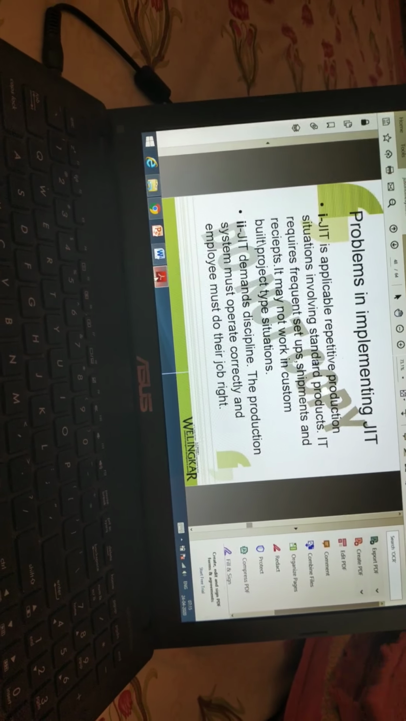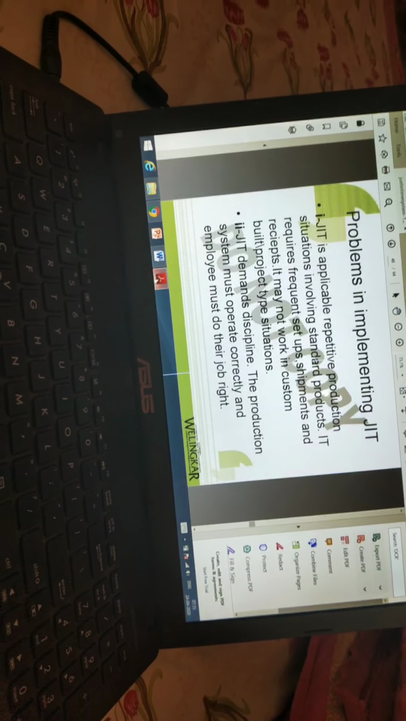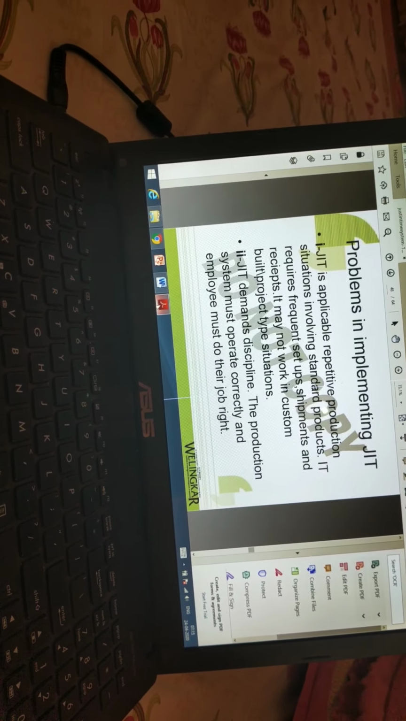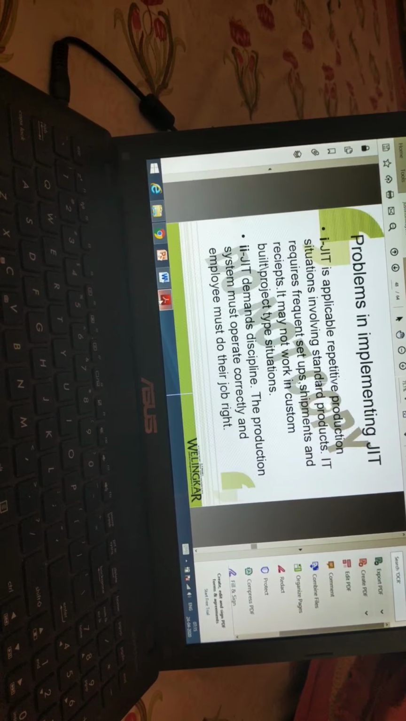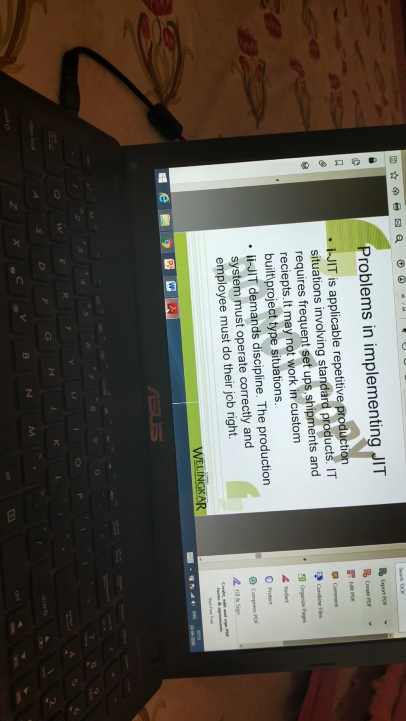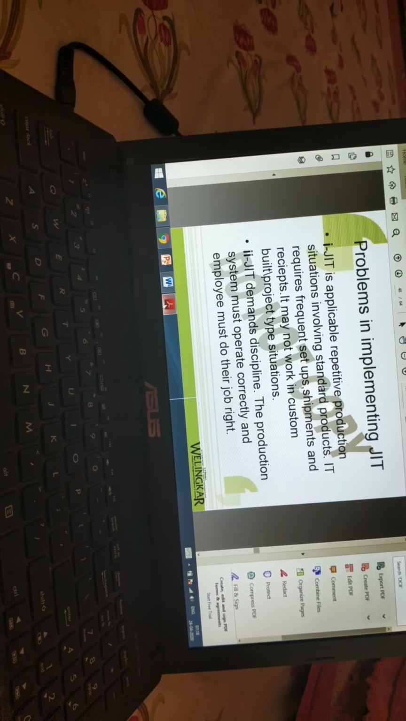Now these are the approaches we have seen. Now what are the problems for implementing this JIT? One is that JIT is applicable to repetitive production situations involving standard products. It requires frequent setups, shipments and receipts. It may not work in custom built and project type situations. Second one is that JIT demands discipline. The production system must operate correctly and employees must do their job right.